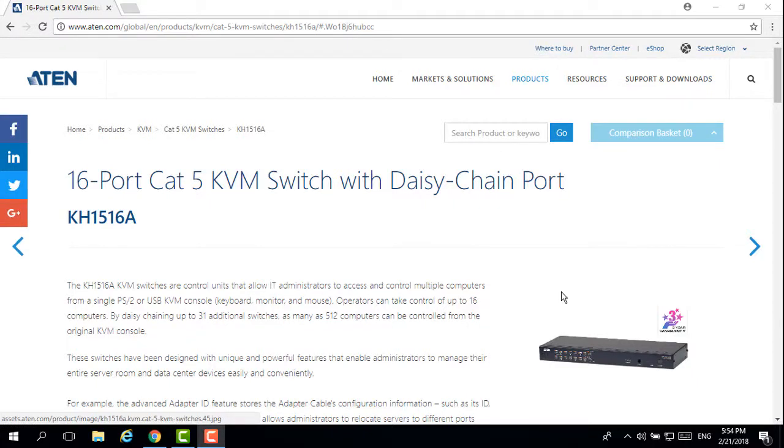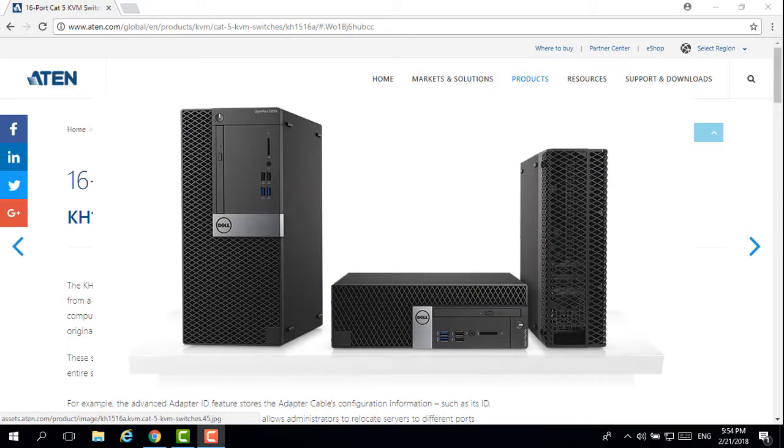Morning. Our customer feedback: if you use an ATEN KVM switch like the KN5068 through a KA7169 adapter to manage their Dell PC OptiPlex 5050 or 7050 model.